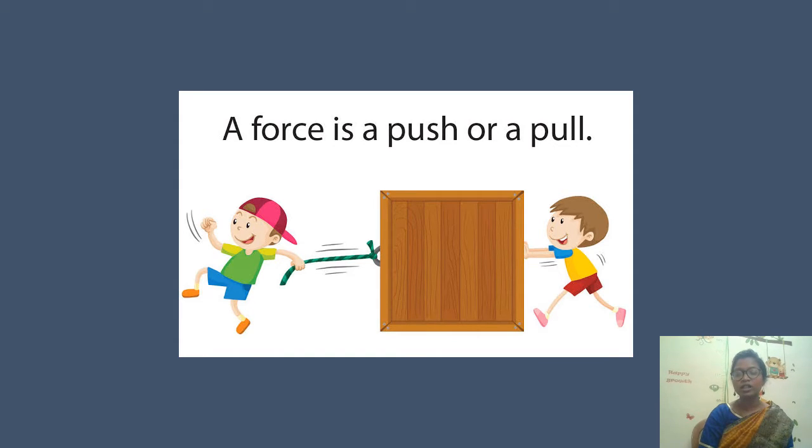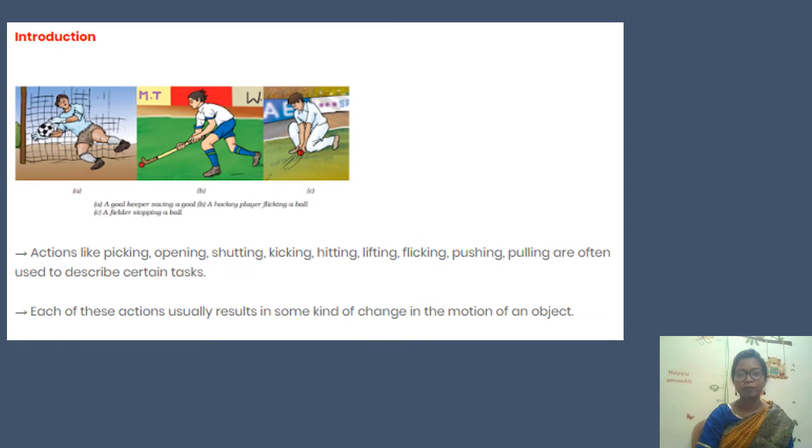A boy is pushing, another boy is pushing. Here, the actions like picking, opening, shutting, kicking, hitting, lifting, flicking, pushing, pulling, these are certain tasks. And each of these actions usually results in some kind of changes in the motion of an object. So you can see the boys are playing certain sports and games. So they are trying to catch the ball. They are trying to hit the ball. So these are actions and they are applying certain kind of force.